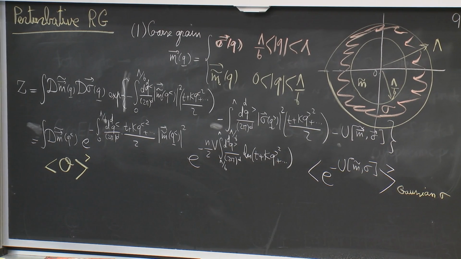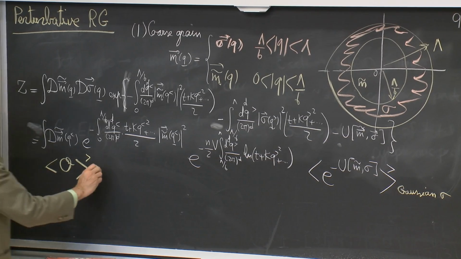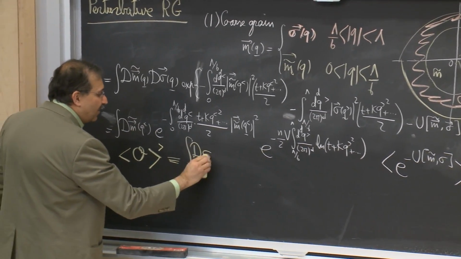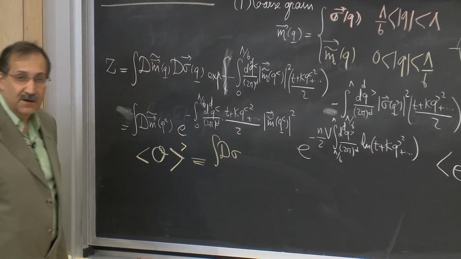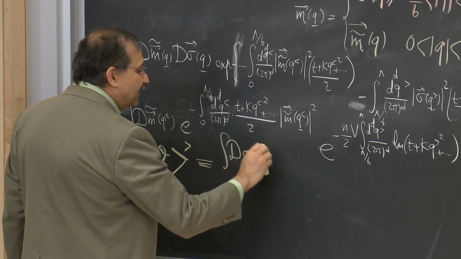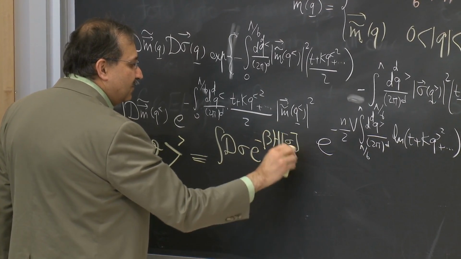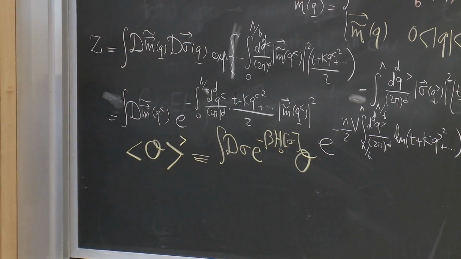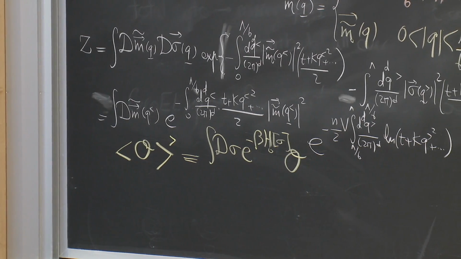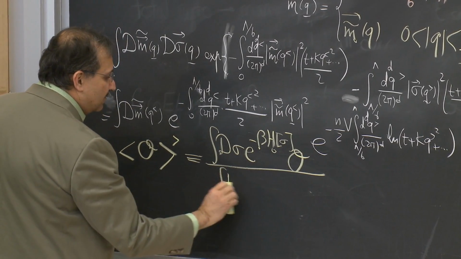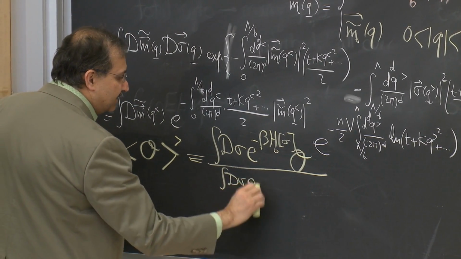So to write it explicitly, what I have stated is an average where I integrate out the high frequency, short wavelength modes. It is by definition: integrate over all configurations of sigma with the Gaussian weight whatever object you have, and then normalize by the Gaussian weight.